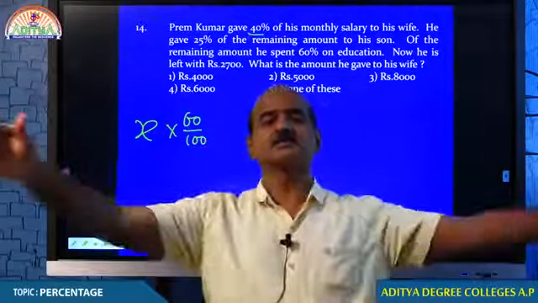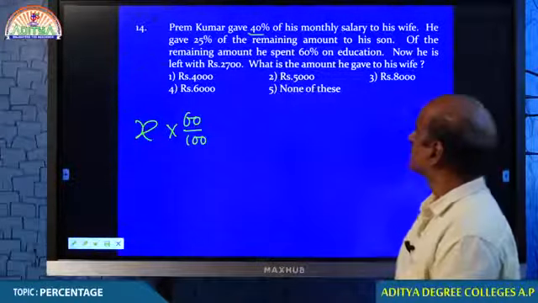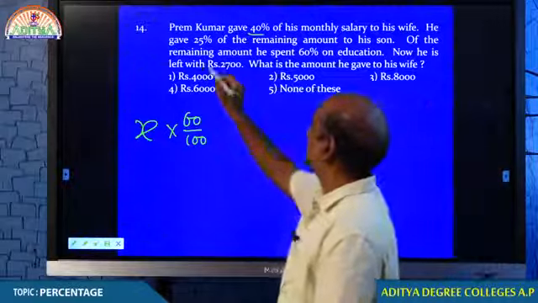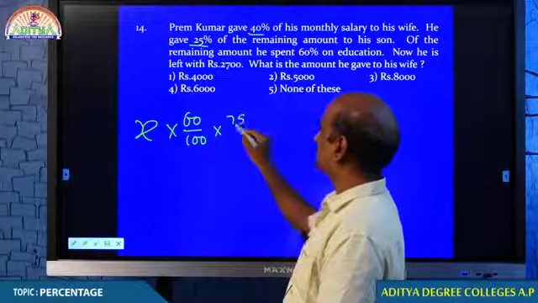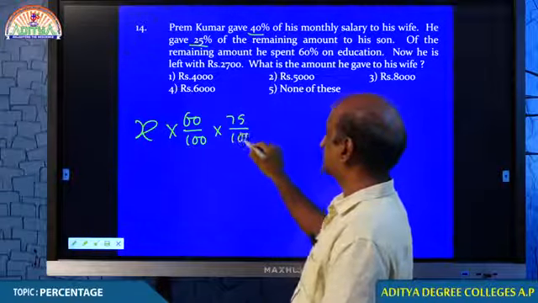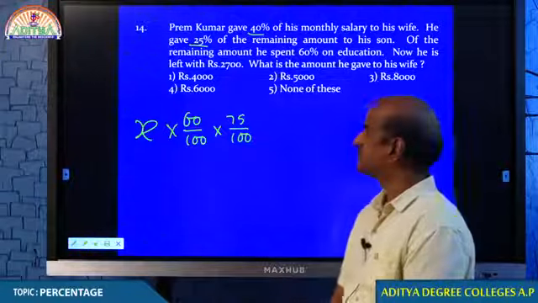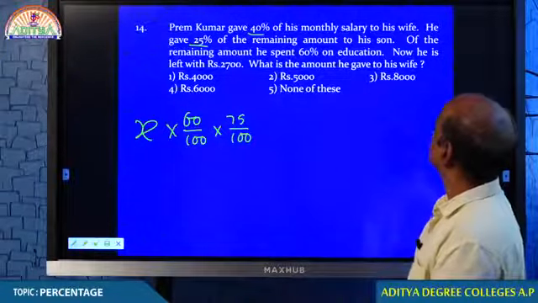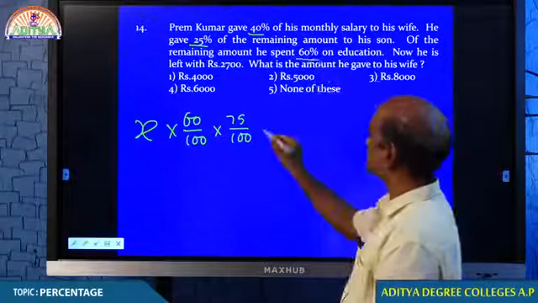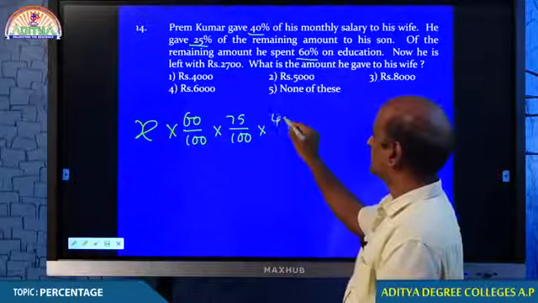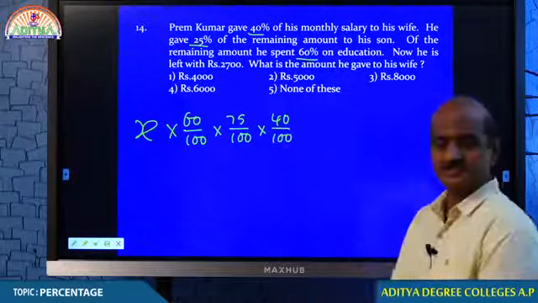Because 40% he gave to his wife, now he is left with 60%. Then again, he gave 25% of the remaining to his son. How much is he left with? 75% of that. Again, of the remaining amount he spent 60% on education. If he spent 60%, he must be left with 40%.